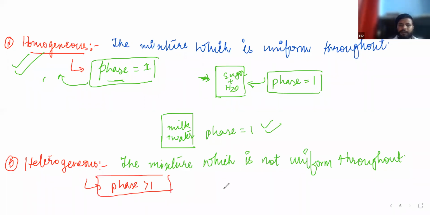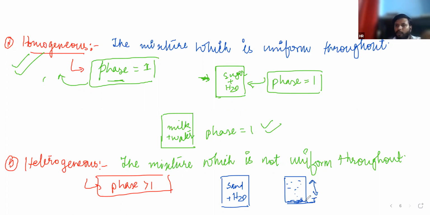If you mix sand in water, then you will see in the bottom part that sand is present. Water is everywhere, but at the bottom the sand will be present, so it will have two phases from top to bottom.